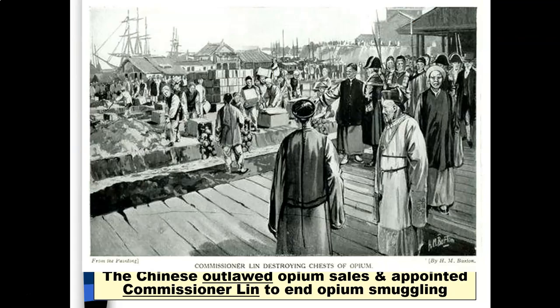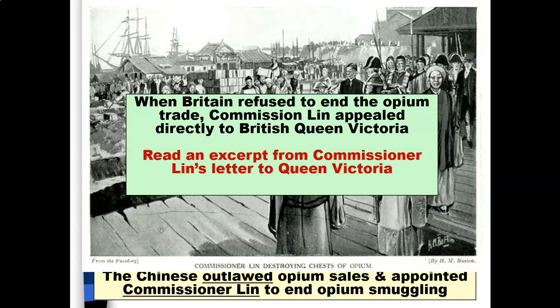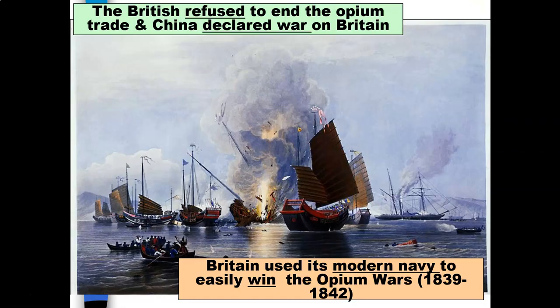The Chinese government was very upset and it outlawed opium sales and appointed Commissioner Lin to end opium smuggling. But at this point, there were too many Chinese that were addicted to this particular product. When Britain refused to end the opium trade, Commissioner Lin appealed directly to British Queen Victoria. The British refused to end the opium trade and China declared war on Britain.